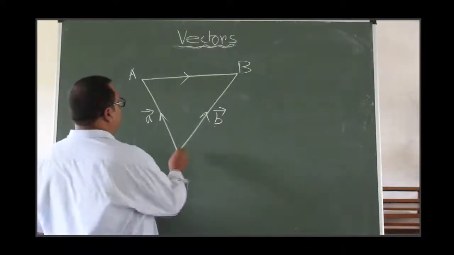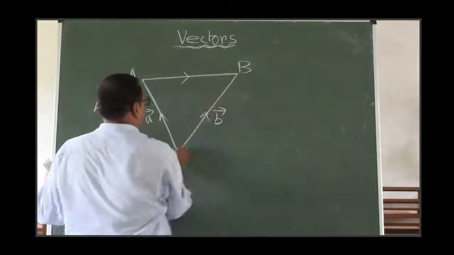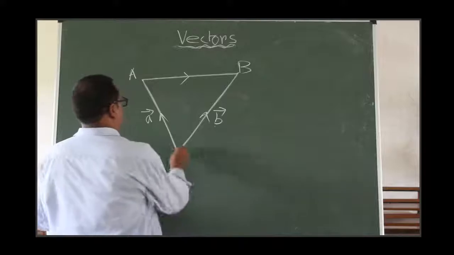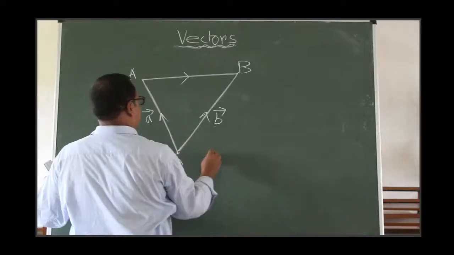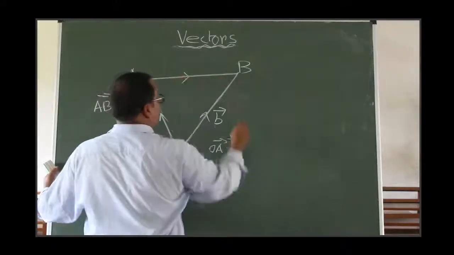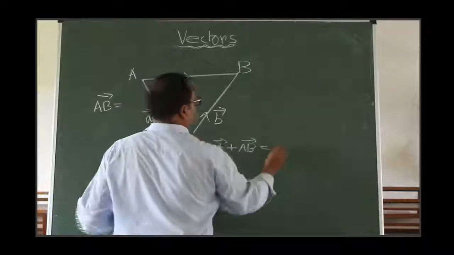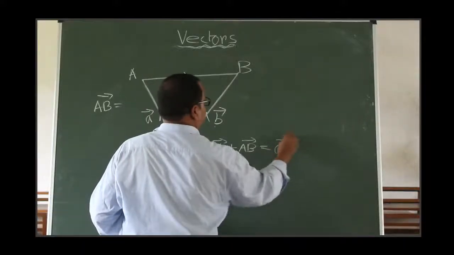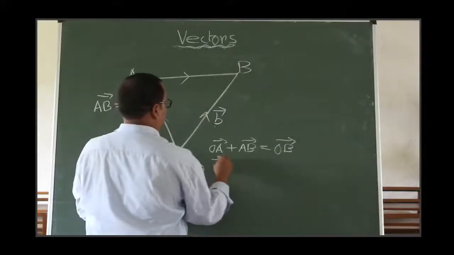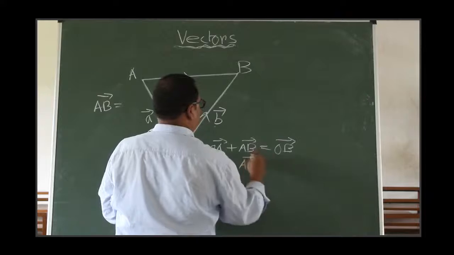So already learned the triangle law. Consider the force is going this way, and these vector neutralizing the force. Triangle law. So what is this? A vector, that is OA plus AB equal to OB, right? This implies OA is equal to A vector plus AB is equal to OB.